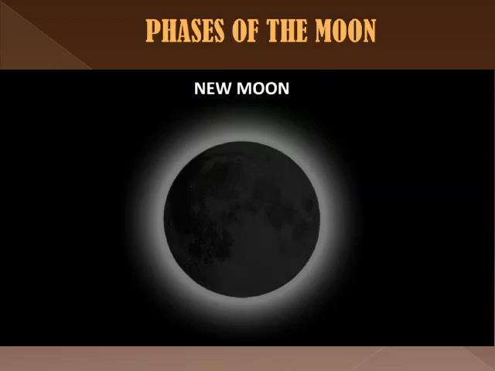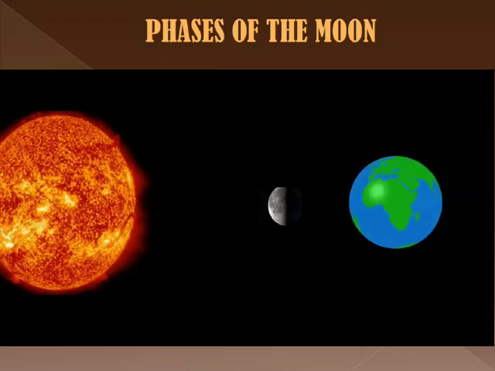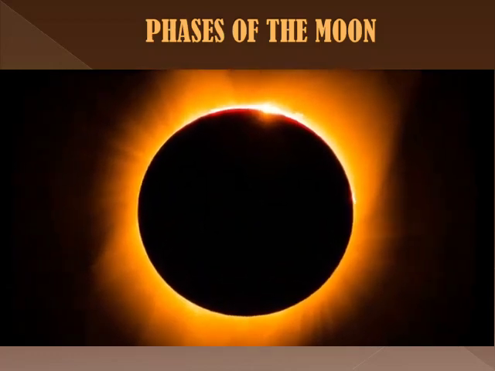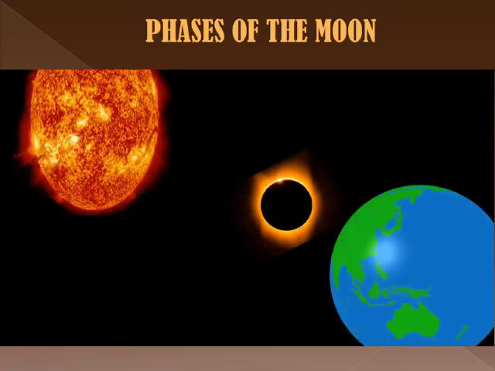The new moon. During a new moon, the moon is between the earth and the sun. The part of the moon that faces the sun gets the sunlight. A new moon cannot normally be seen from the earth, since only the dark side of the moon faces the earth.